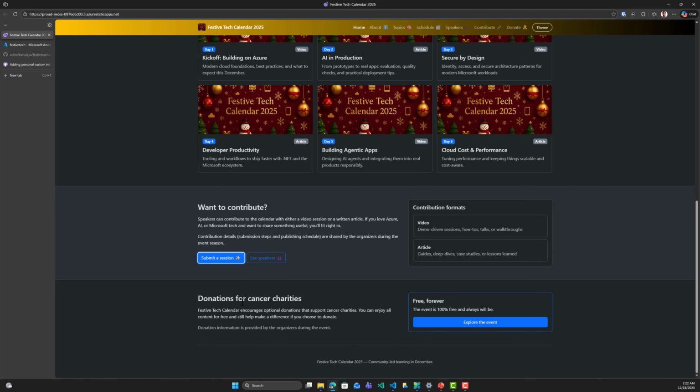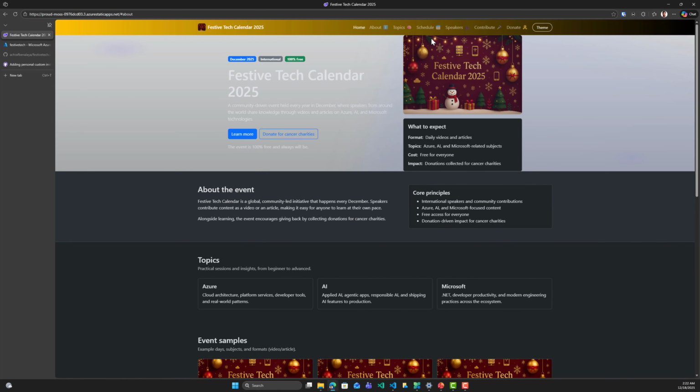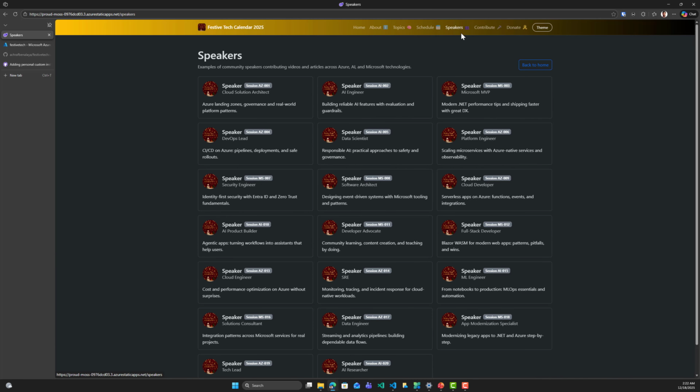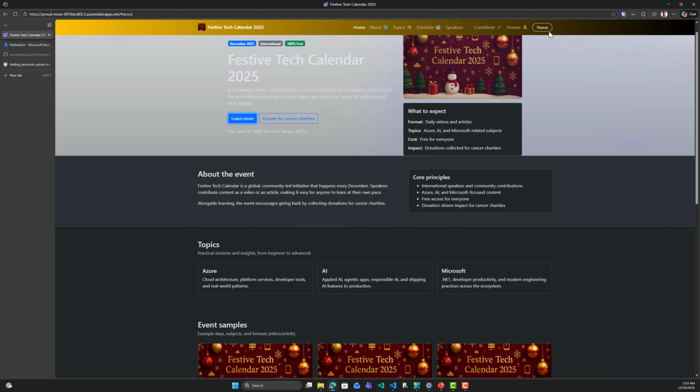And here we can see the donation for cancer charities. This is what Festive Tech Calendar is doing every year. So we can click here to explore the events. We can click here to go to the schedule, go to the different speakers that we have on this event right here. We can click on back to this home page, and we can learn more from this.